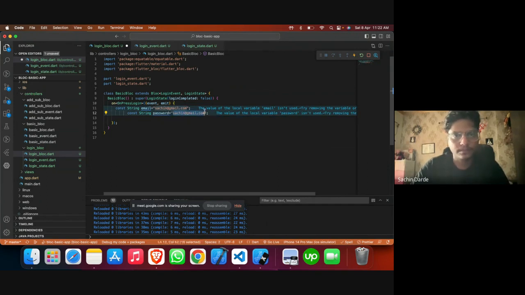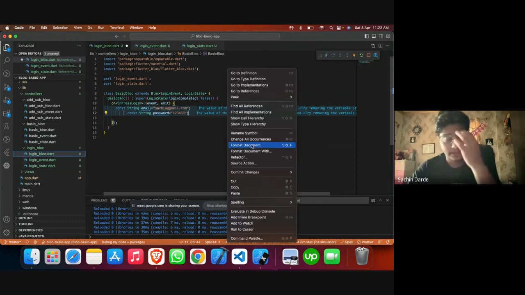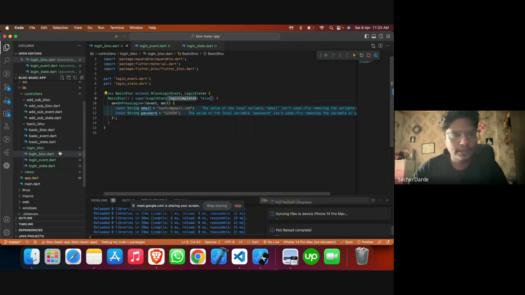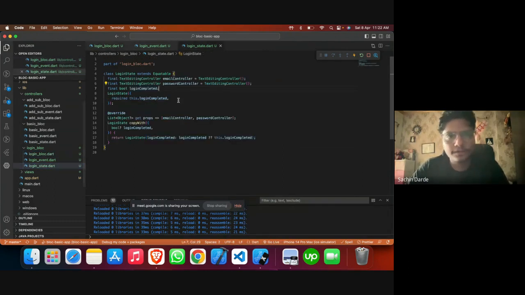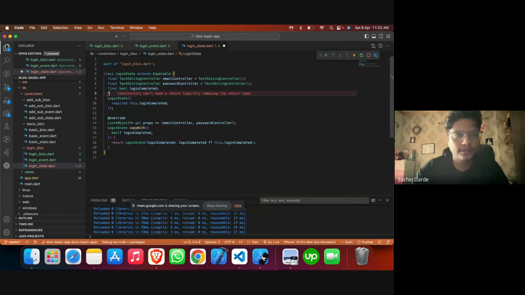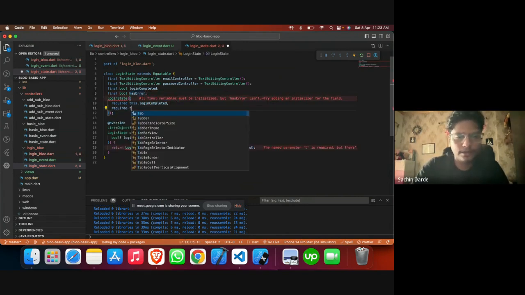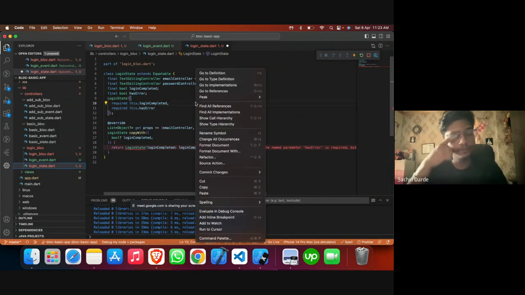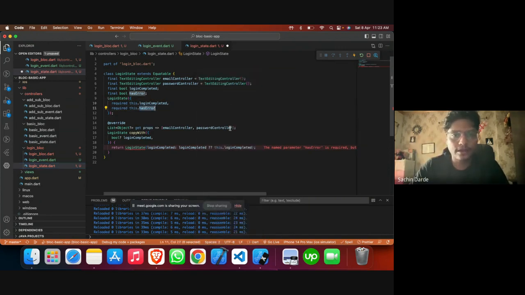Password will be 123456. Let's have one more parameter. Let's display the error as well, so final boolean error. We can pass the message itself, but I'm just keeping one boolean. If there is an error coming in, we'll just say error or something went wrong here. That's all.